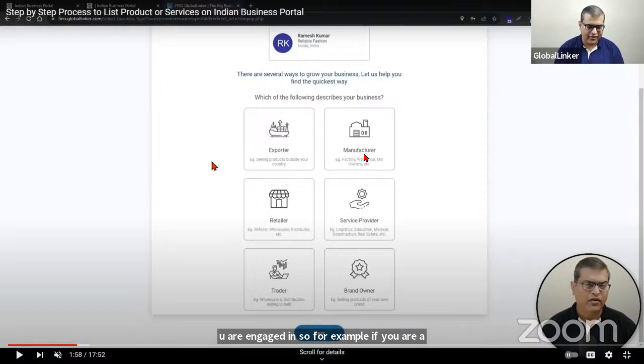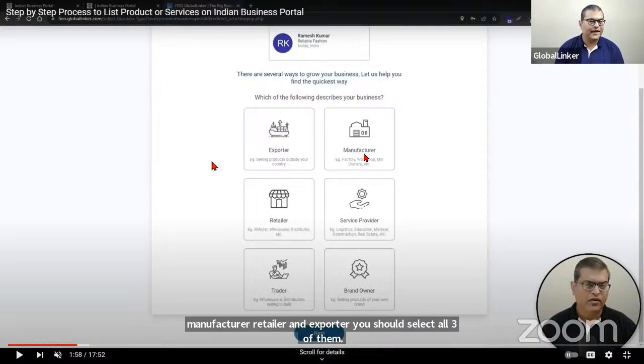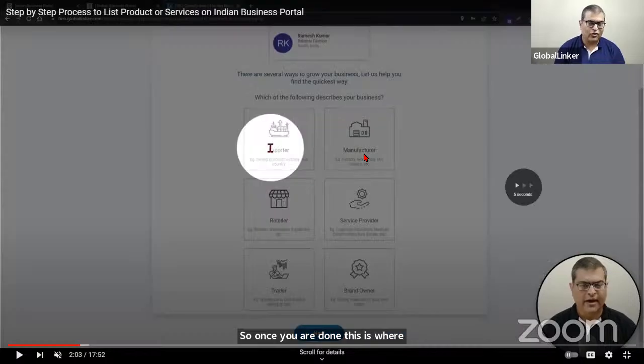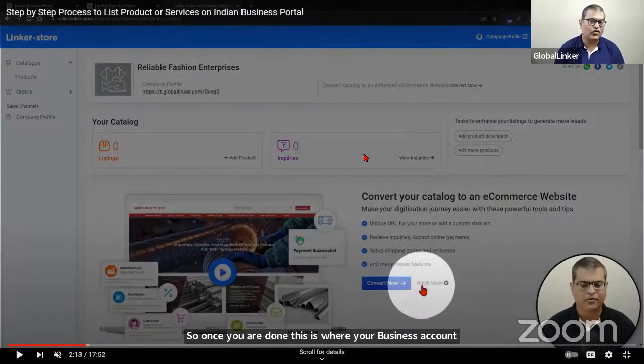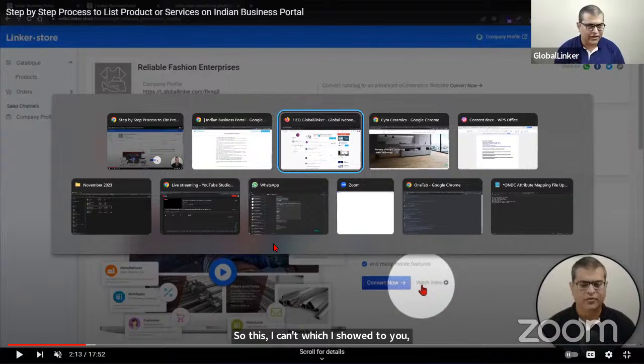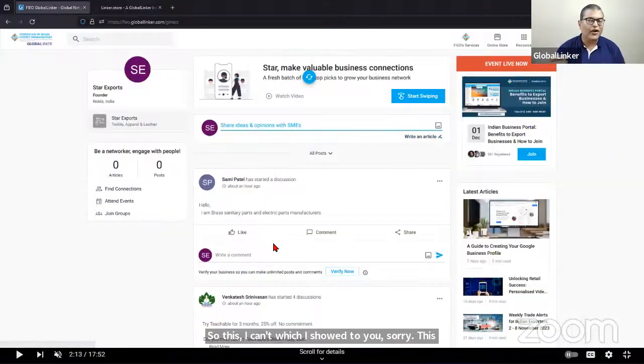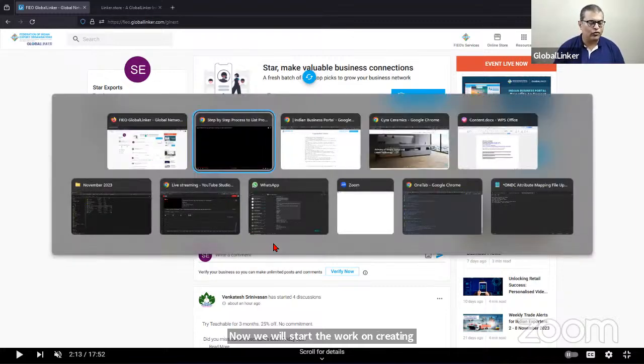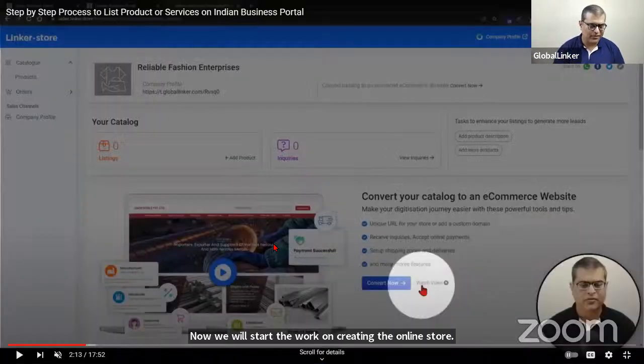So once you are done, this is where your business account creation, or FIO Global Linker account creation, is completed. This account which I showed to you is created, although obviously there are areas of improvement where you can work on, but this is completed. And now we will start the work on creating the online store. So this is where the journey begins.